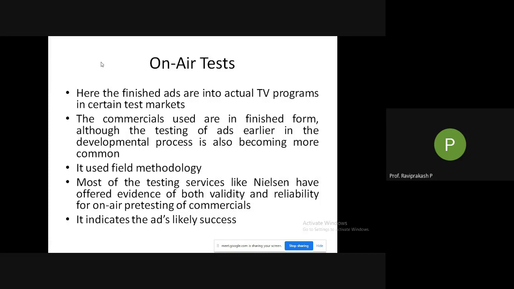Okay, this is what it is. It is still indirect because you have already aired it, but only to that particular small geographic area. So you can extrapolate those results to whichever areas you are sending it. For example, you did this ad only in Belgaum, and you want to show it throughout Karnataka. Now, what results you got could be extrapolated. In the sense, the same or similar results can be got with the people all over Karnataka.